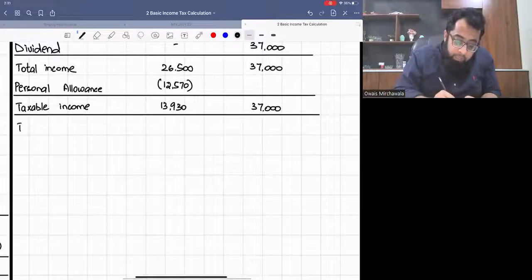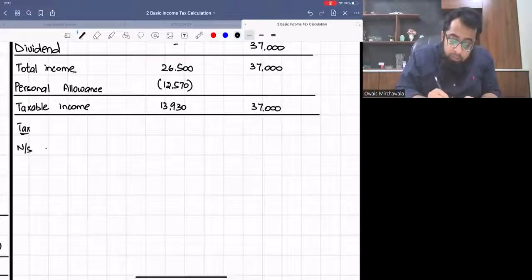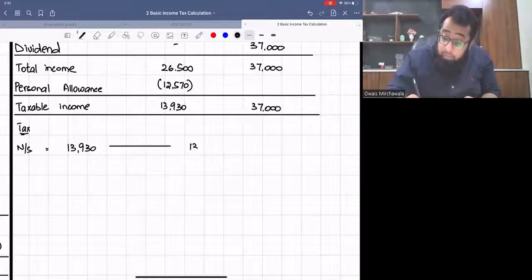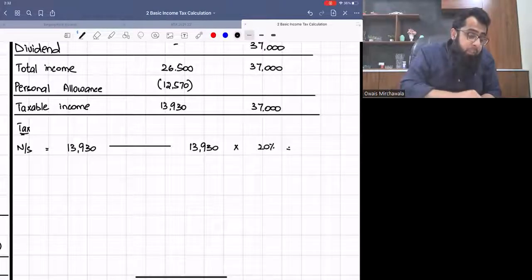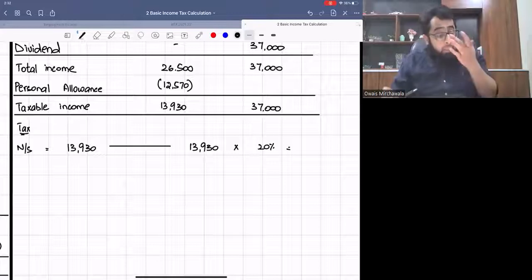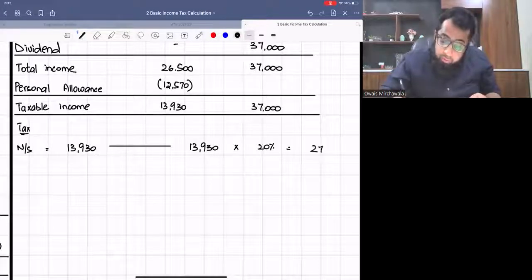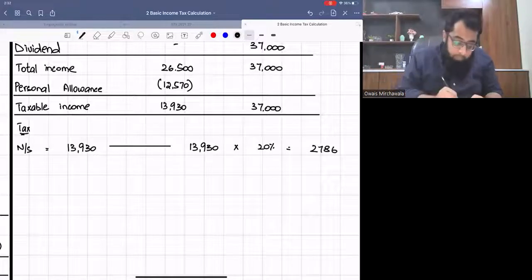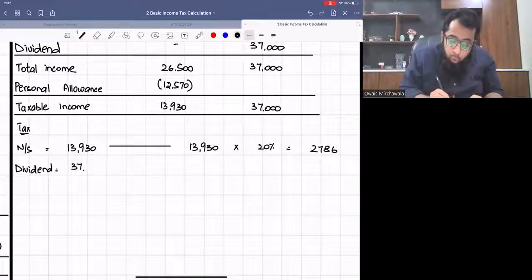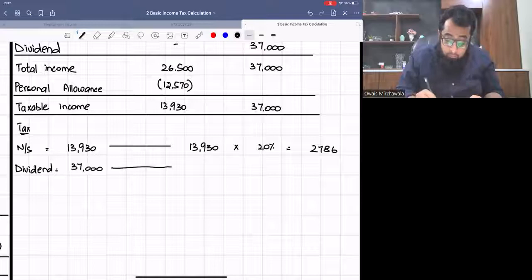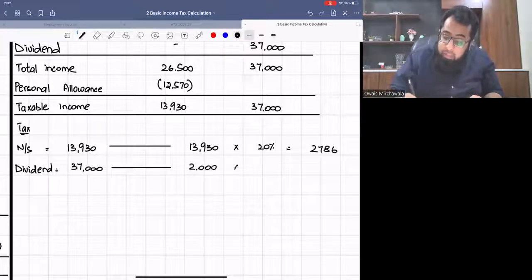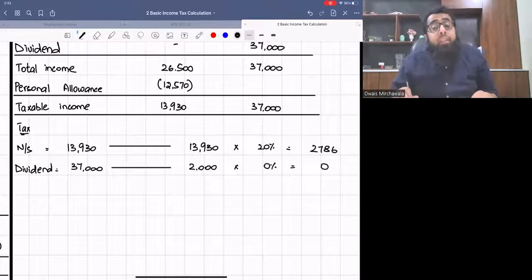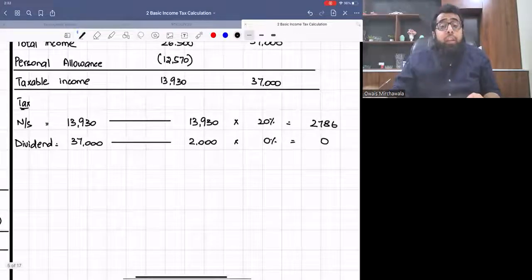Now let's apply the tax. Non-saving income is 13,930. The basic rate band is still 37,700, so this will go in the basic rate band. The tax will be 2,786. Dividend income is 37,000. Always, the first 2,000 gets taxed at 0%. This gives 0.